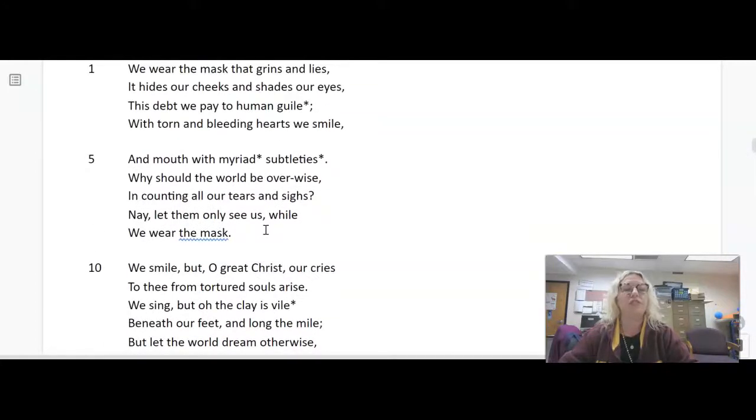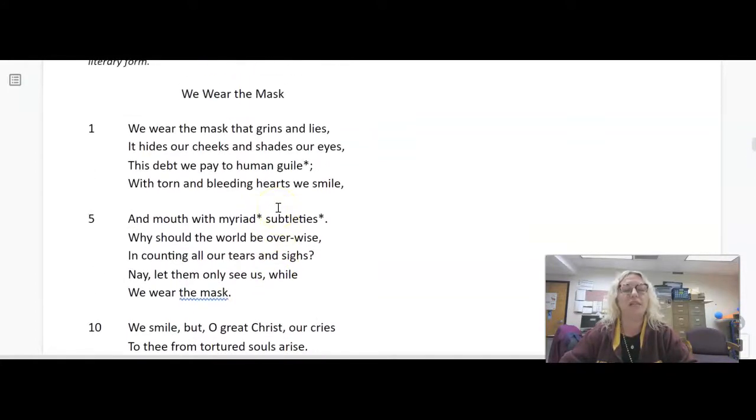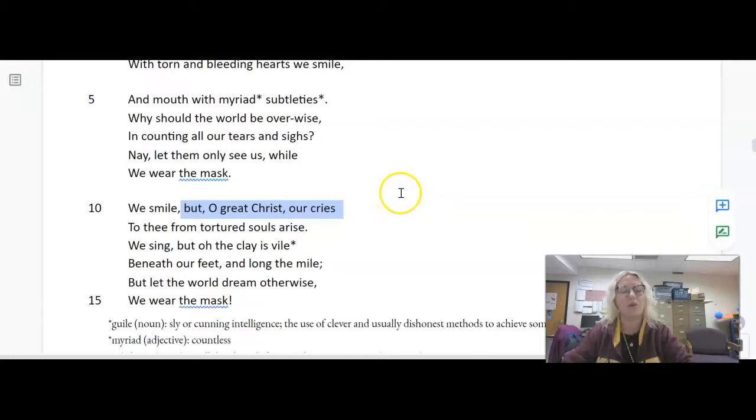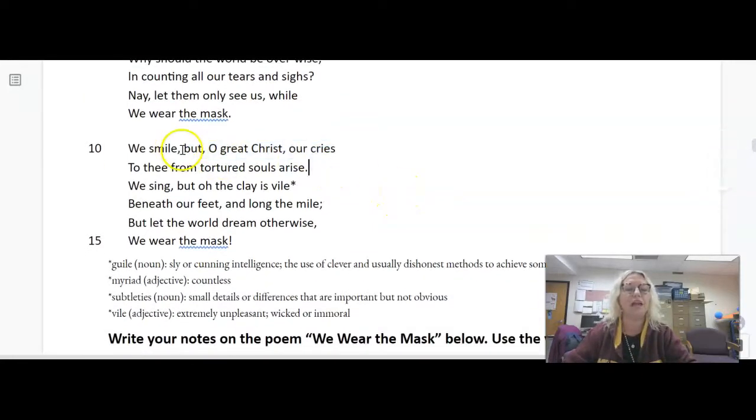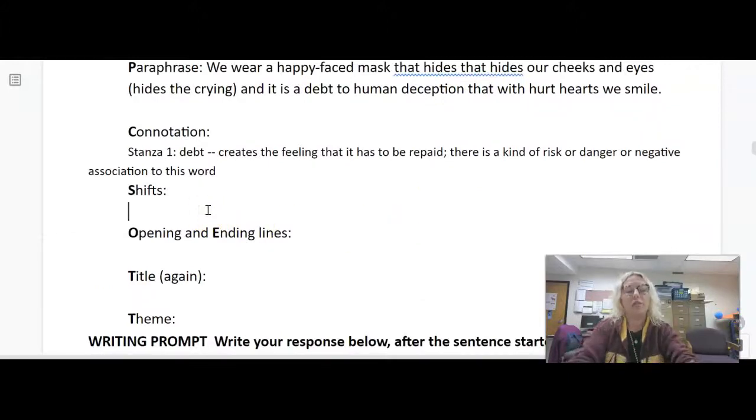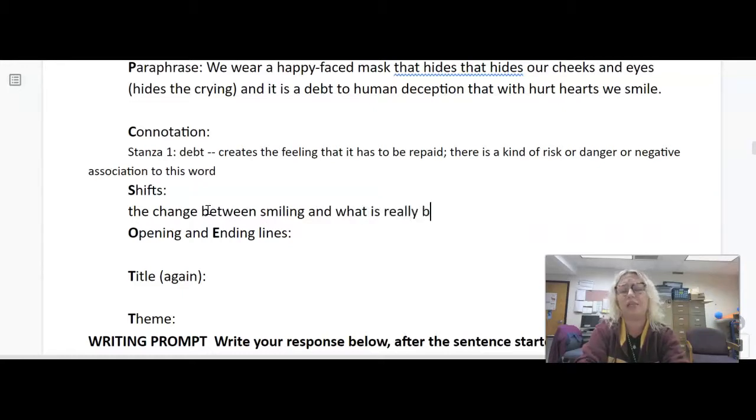As far as shifts, this is where we see a change from one stanza to the next. Here we have "and mouth with myriad subtleties. Why should the world be overwise, in counting all our tears and sighs?" I think the best transitions are found towards the end of a poem. And in this last stanza, we have the word but twice. So there's a transition, or a shift. That's what a shift is, a transition. So the change between smiling and what is really beneath the smile.